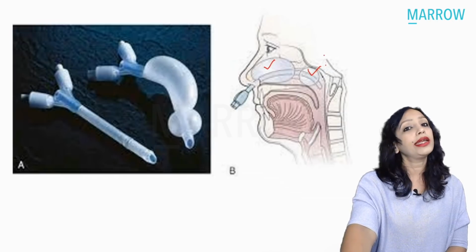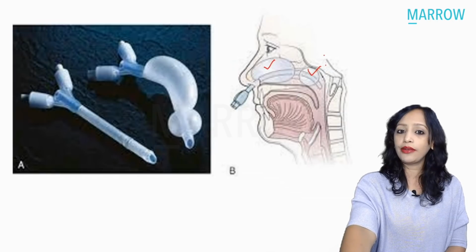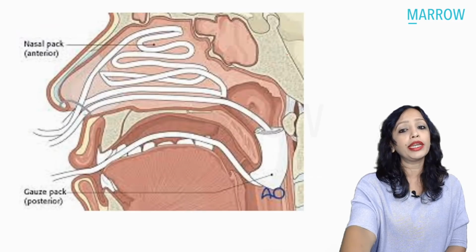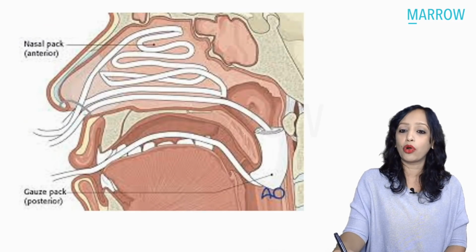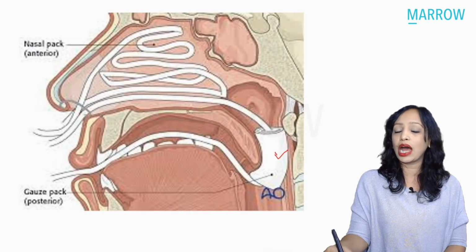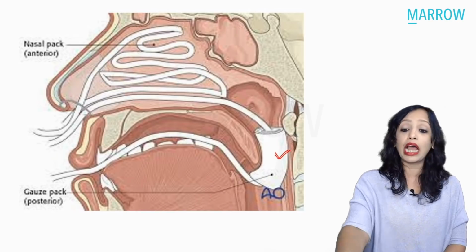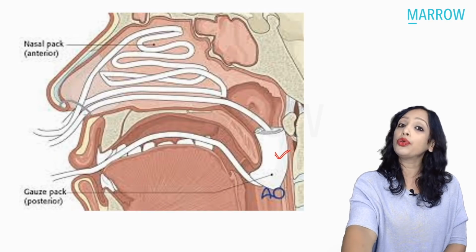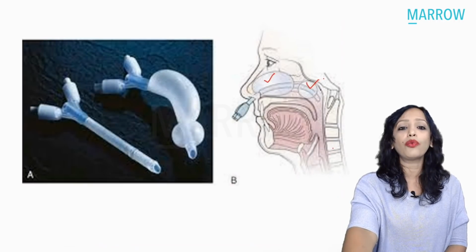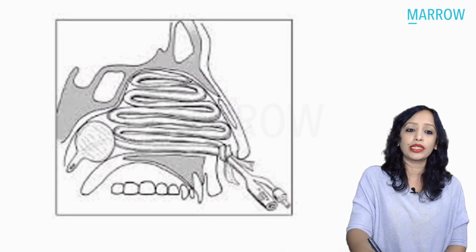So if anterior nasal packing does not relieve it, then you go for posterior nasal packing. Posterior nasal packing earlier used to be done with gauze, which has nowadays become totally obsolete. Now, if you want to do a posterior nasal pack, you usually go for either balloons like this, or a Foley's catheter, as you can see here.